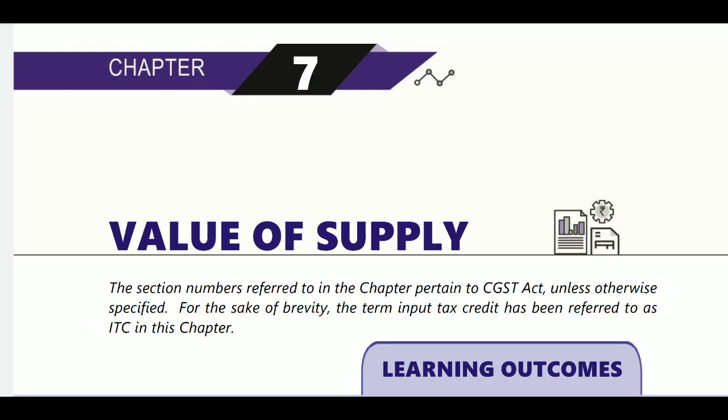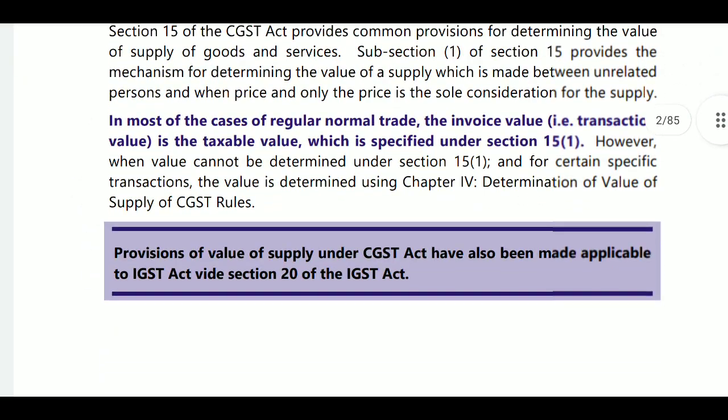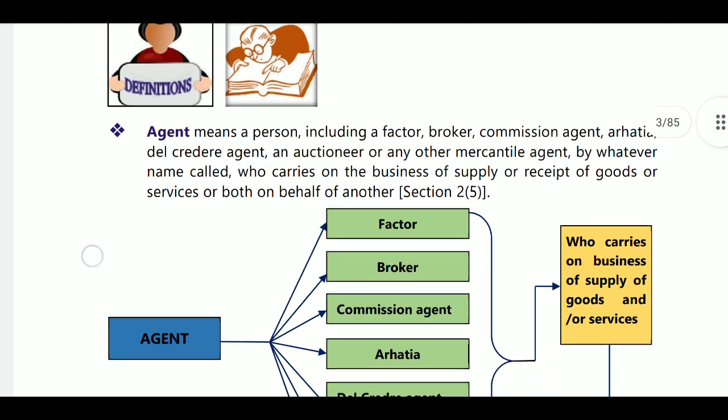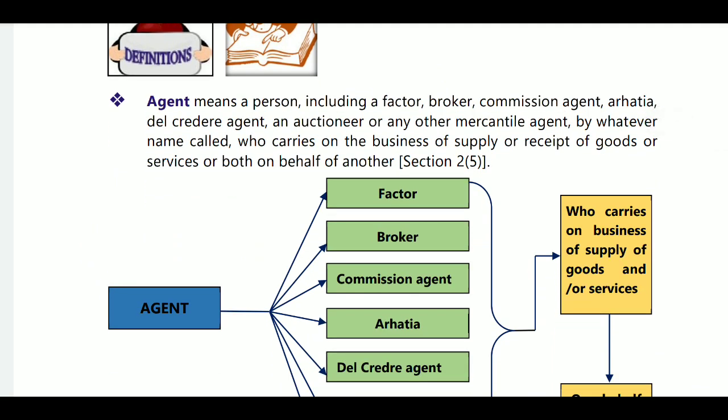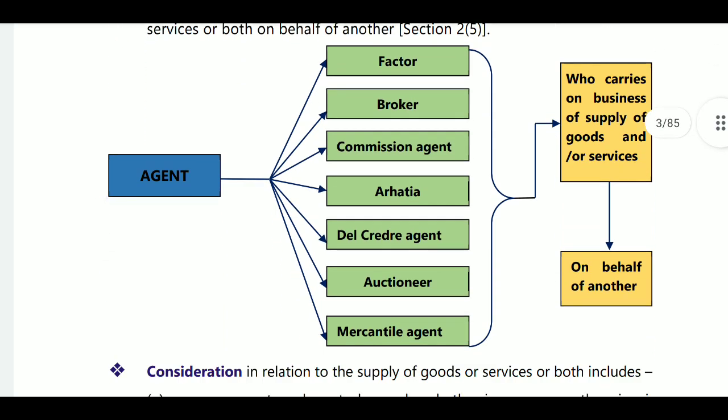In this video we are going to discuss the value of supply. In this chapter we discuss one section and some rules. First of all, we want to know about the agent. Agent means a person, which includes factor, broker, commission agent, arhatia, del credere agent, auctioneer, mercantile agent, who carries on the business of supply of goods or services on behalf of another person. Who is carrying on the business on behalf of another person is known as an agent.